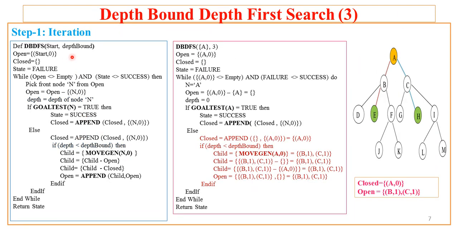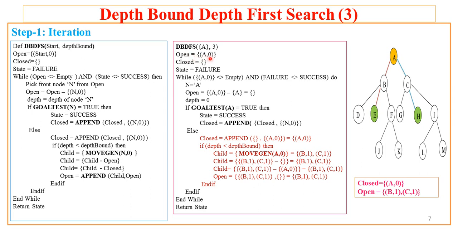Let us now see the execution of this algorithm stepwise. So this is step 1, iteration 1. To the algorithm, a start node is given, that is A, along with the depth bound 3. That is, the algorithm is expected to work up to depth 3. That means go deeper till 3 levels. So level 0, level 1, level 2.